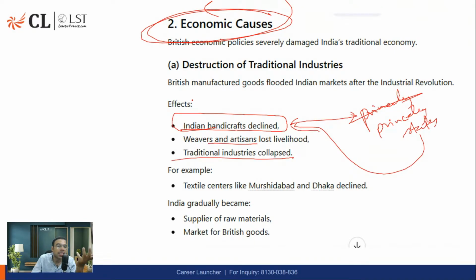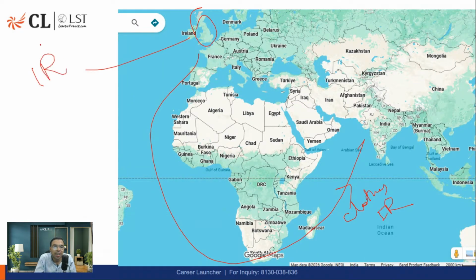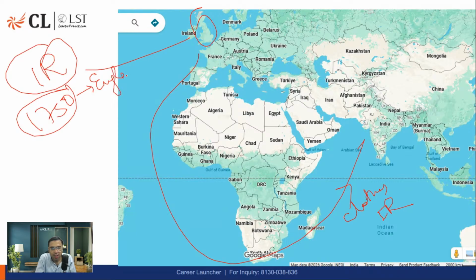But when the British came, they said, why should we take these? So they said actually that all those clothes and other things they used to bring from the Industrial Revolution. Let me tell you that the Industrial Revolution started in 1750 in England. So since then they started buying all those, bringing all those clothes and other products from England. Okay, and they were not interested in promoting local traditional industries of India.